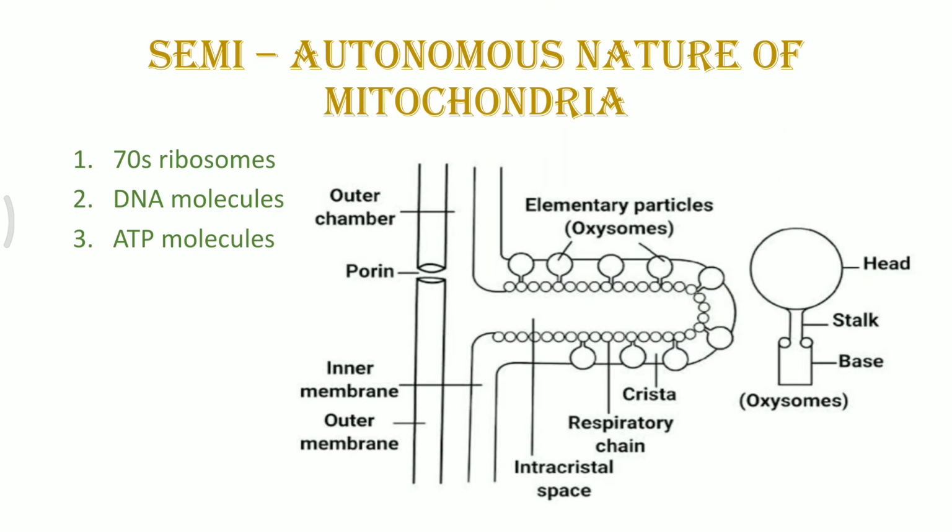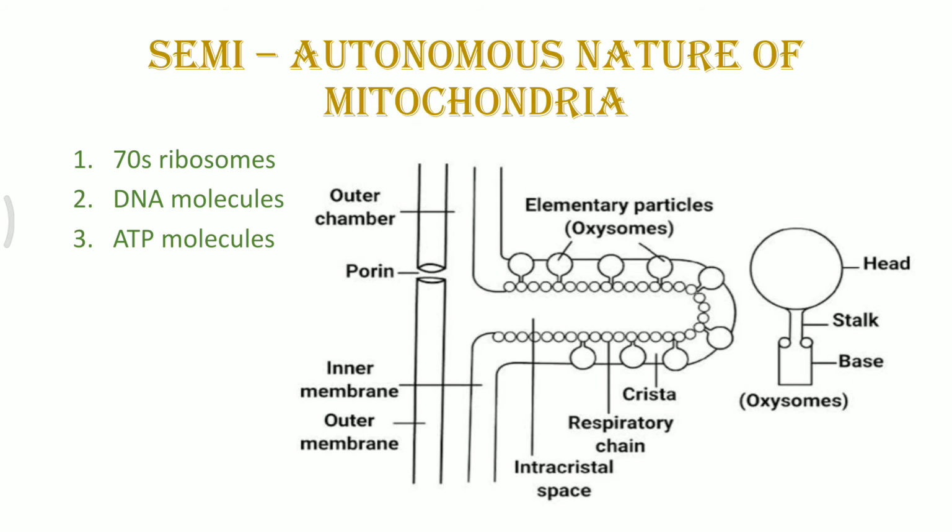The semi-autonomous nature of mitochondria means that it is capable of performing all its functions on its own. It doesn't require any other structure for its functioning. The entire cell's nucleus or any other part is not that important. So what are the different structures present in the mitochondria which make it self-sufficient?